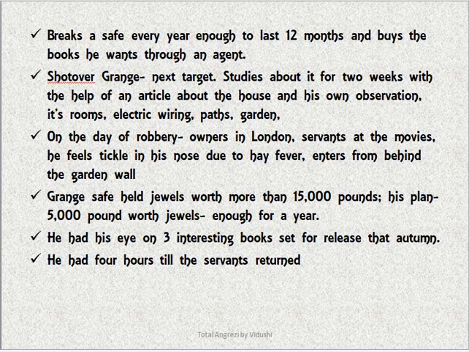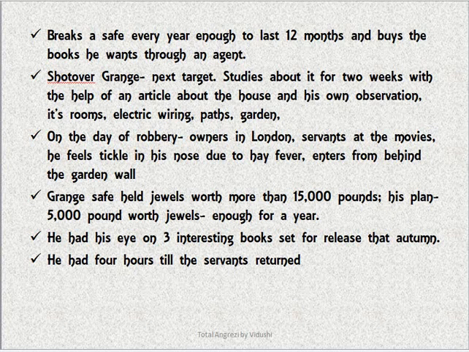He does some robbery. Now, the next target for him is Shotover Grange. He studies the entire place for about 2 weeks with the help of an article about the house that was printed in the papers, and he also makes his own observations. He understands the rooms, the placements, the electric wiring, the path, the garden, etc. Now, on the day of the robbery, he knows that the owners are in London and the servants are at the movies, and he has some time to do it. On that day he also feels a little tickle in his nose due to the hay fever, and he had seen that he could get a key from the back door, so he enters from the garden wall.